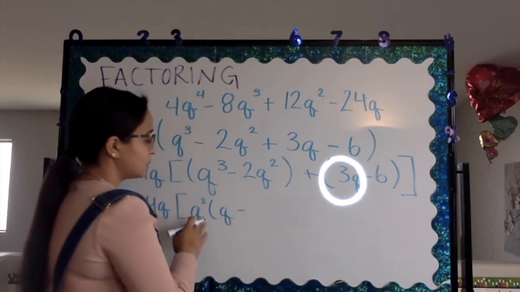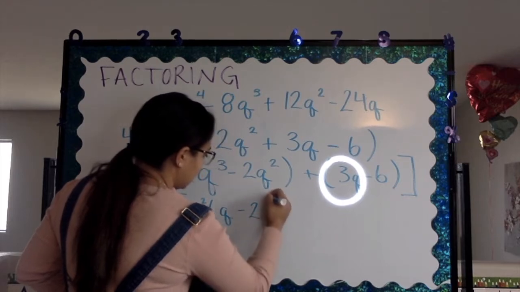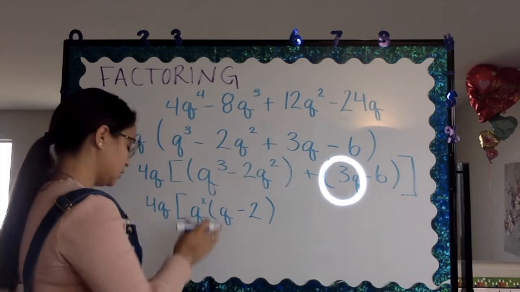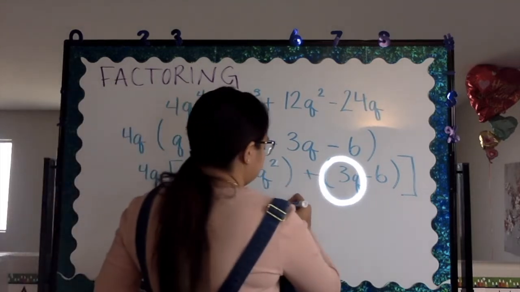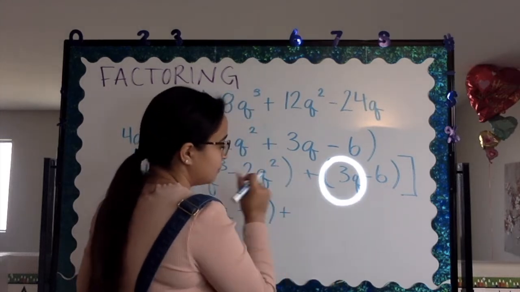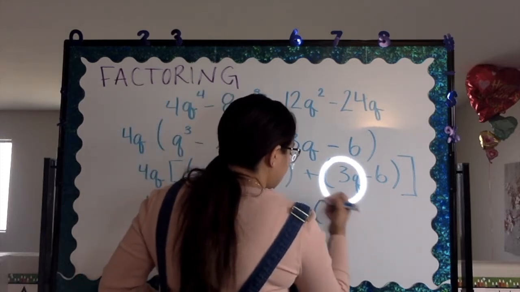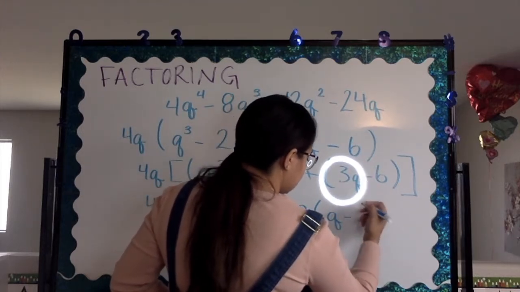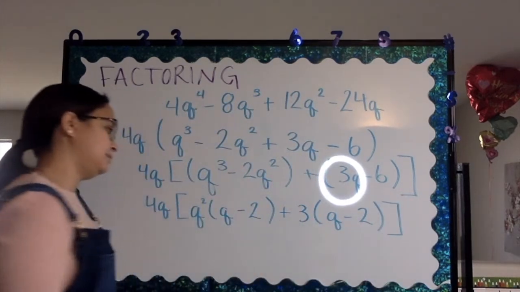And we would multiply q squared times negative 2 to get negative 2q squared. Okay, so it looks like that. Now let's do this side. Our greatest common factor in this problem would be a 3 because we would multiply 3 times q to get 3q and 3 times 2 to get 6. So it would look like that.